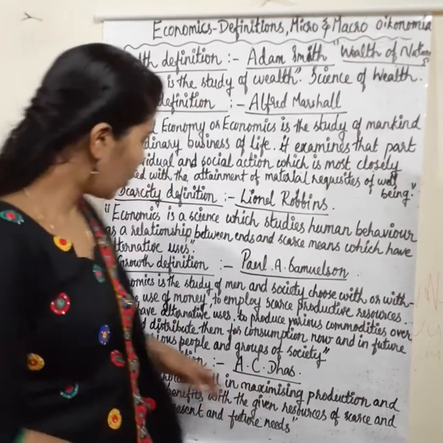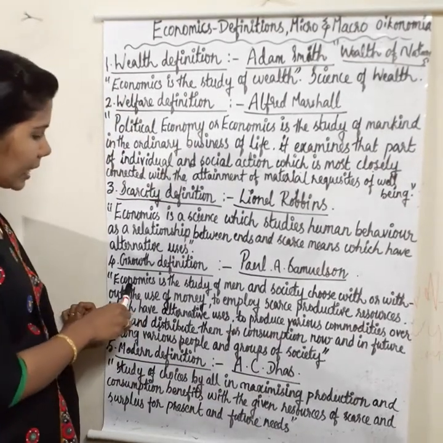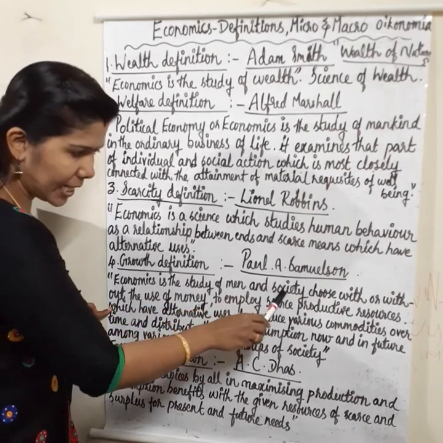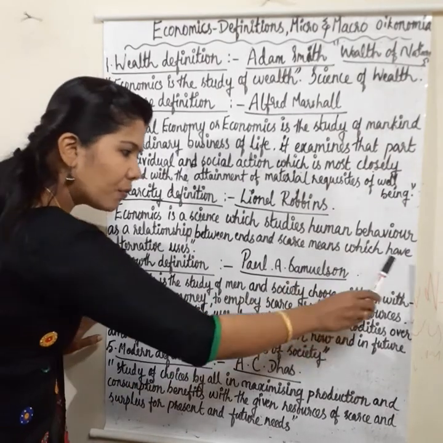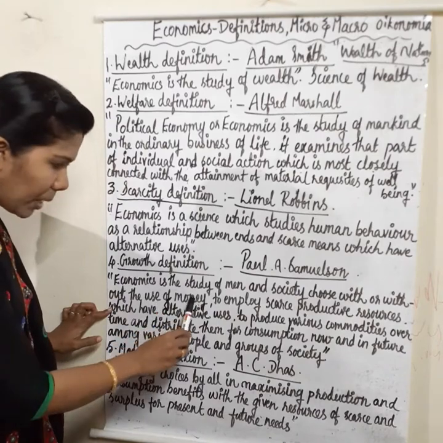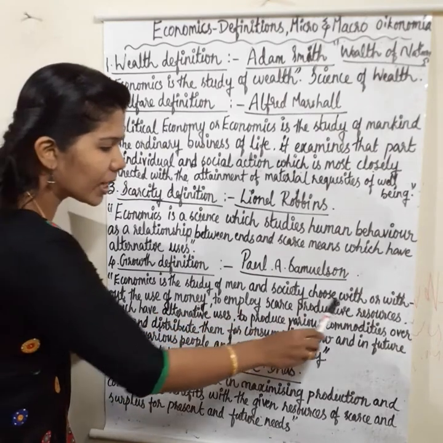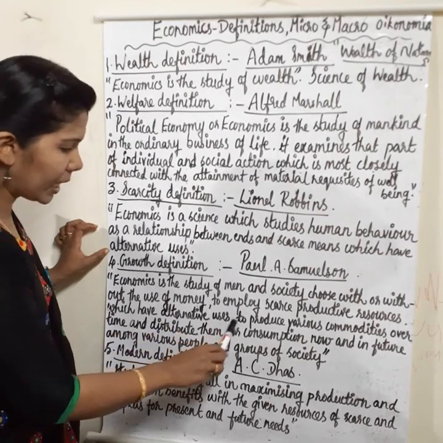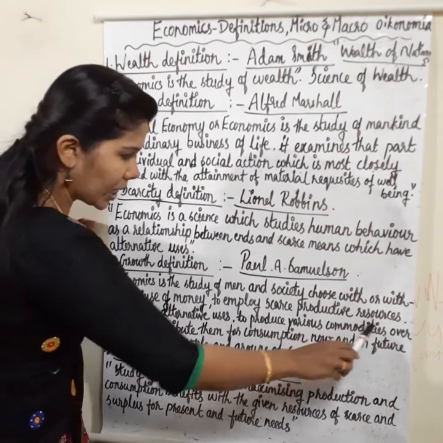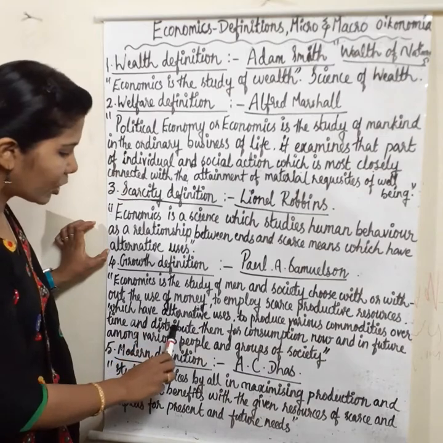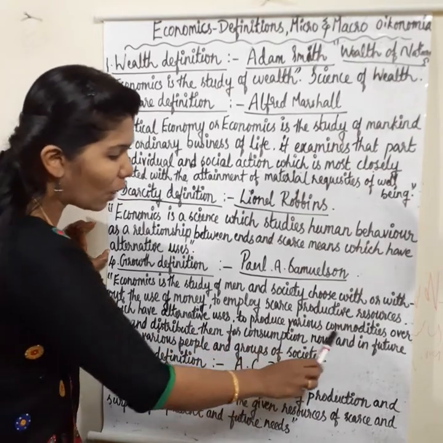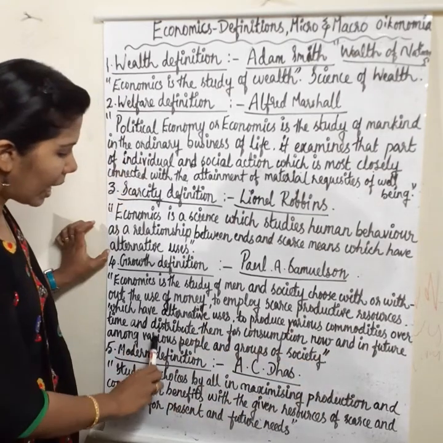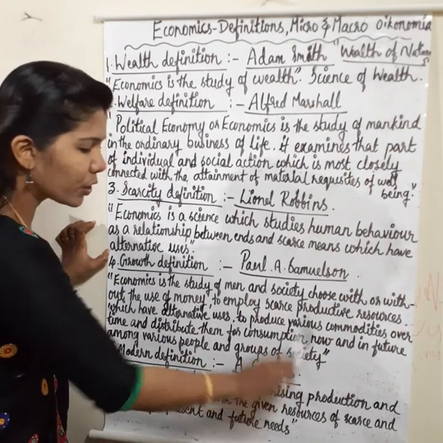What's economics? Economics is the study of how men and society choose, with or without the use of money, to employ scarce productive resources which have alternative uses to produce various commodities over time and distribute them for consumption now and in future among various people and groups of society.